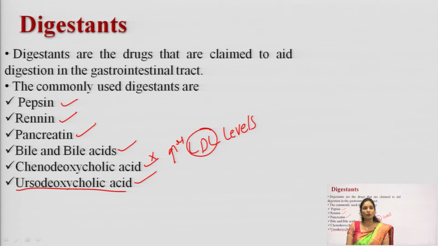What are the drugs you can use as digestants? Pepsin, renin, pancreatin, bile and bile acids, chenodeoxycholic acid, ursodeoxycholic acid. These are the drugs which fall under digestants. These are the drugs which will improve digestion. We will discuss them one by one here. Pepsin.